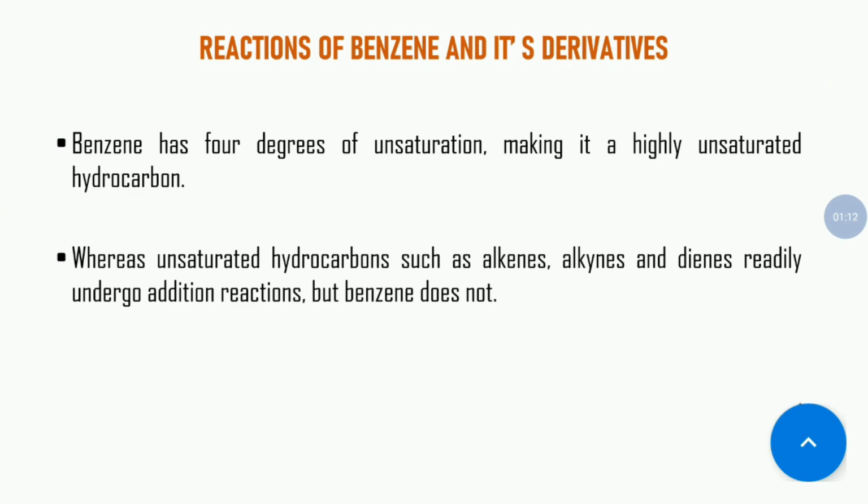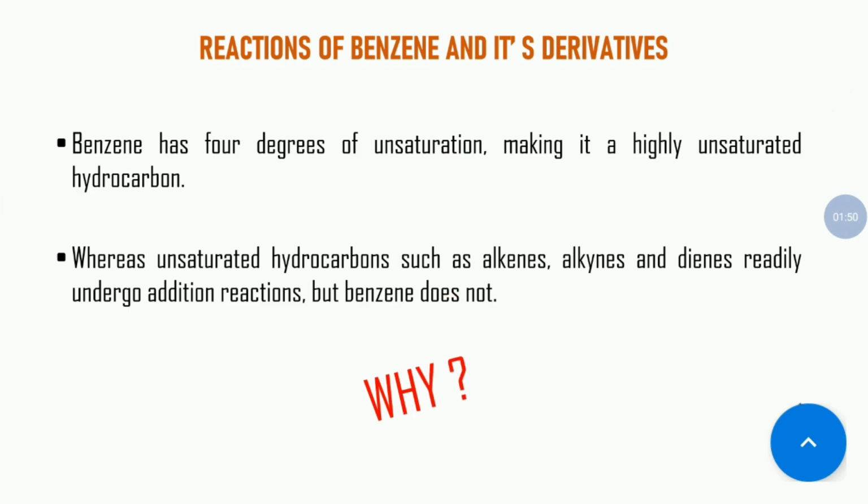We already know that benzene has 3 double bonds. That's why it's an unsaturated compound. Number 2, whereas unsaturated hydrocarbons such as alkene, alkyne and dienes readily undergo addition reaction, but benzene does not. We have to find the reasons behind it, why benzene does not go for addition reaction.